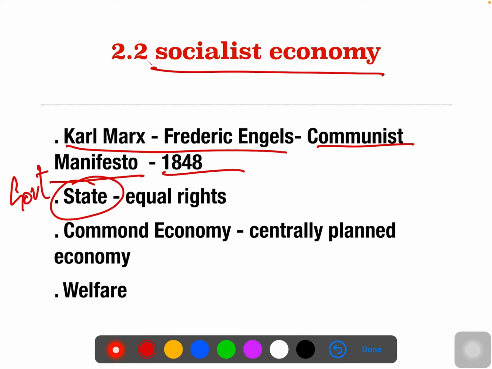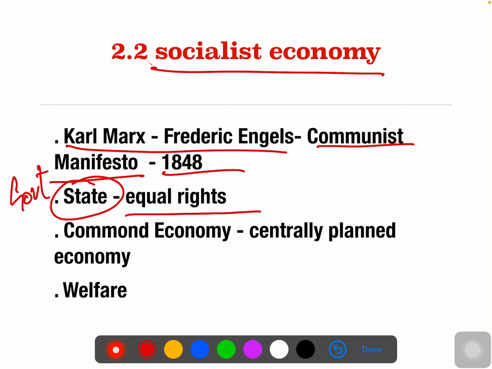In this kind of economy, all the decisions like what to produce and how to produce are taken by the government itself. 99% of the role is for the government sector. On the other side, everybody will have equal rights here. It can be for education, for production, for using any of the assets. So everybody has equal rights in this kind of economy.